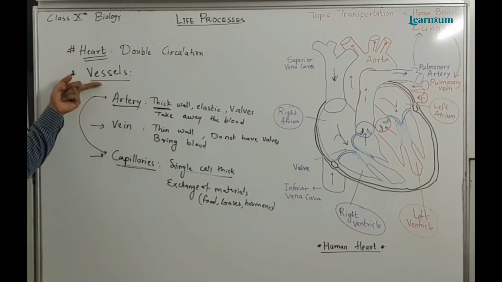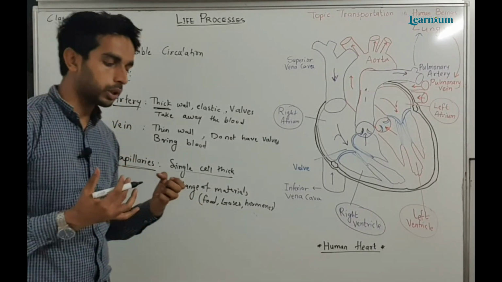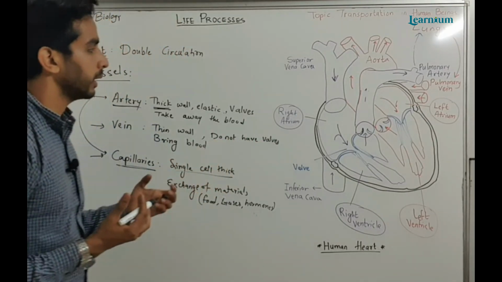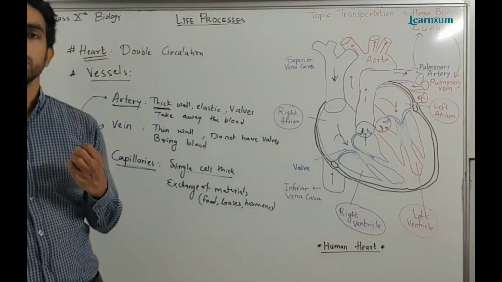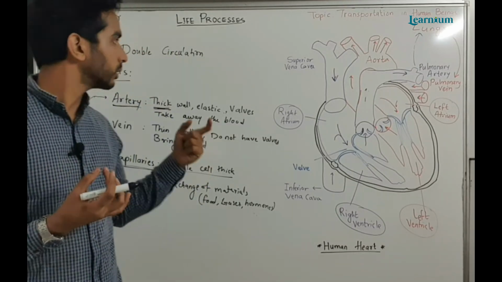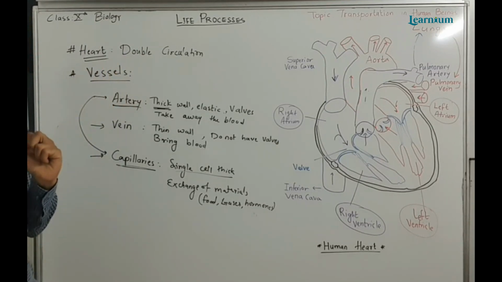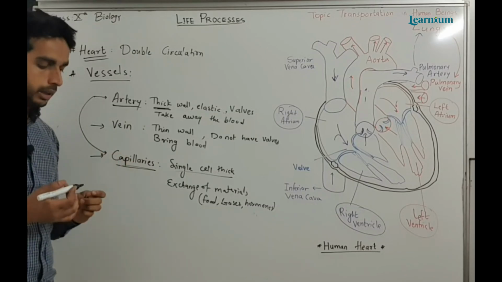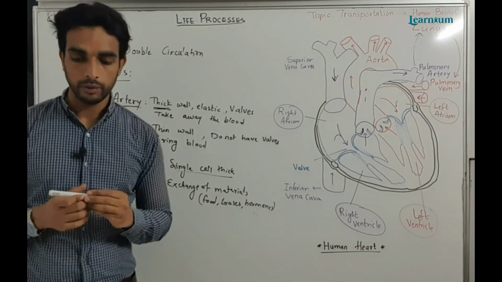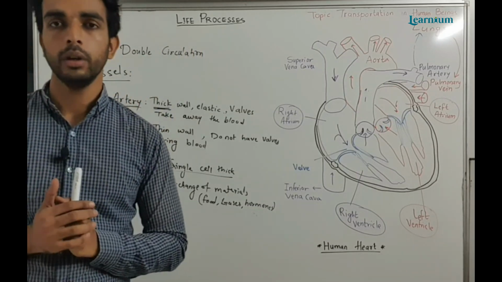So these are three types of vessels: artery, veins, capillary. The transportation in human beings takes place with the help of three components. First component was blood, second was the heart, that is the pumping machine, then third is vessels. Vessels are of three types: arteries, veins and capillaries. So here we can conclude our topic, that is transportation in human beings.